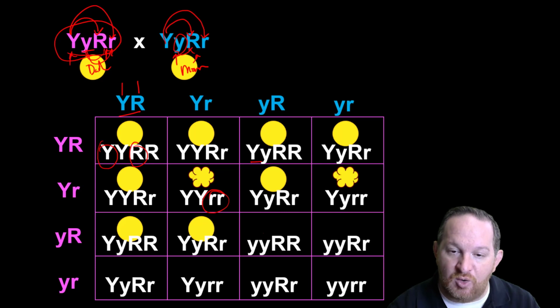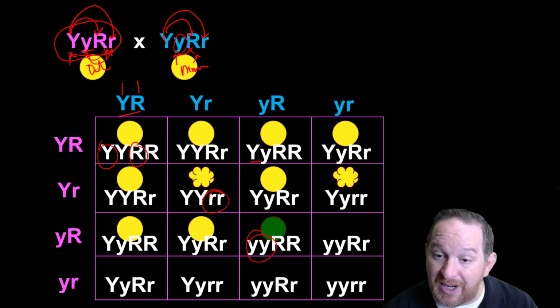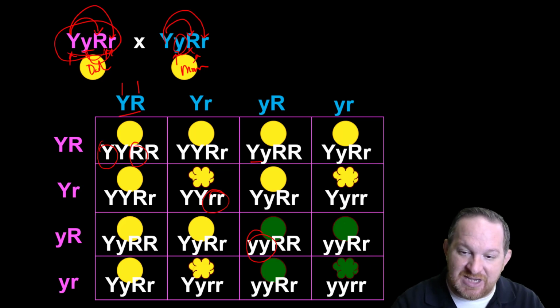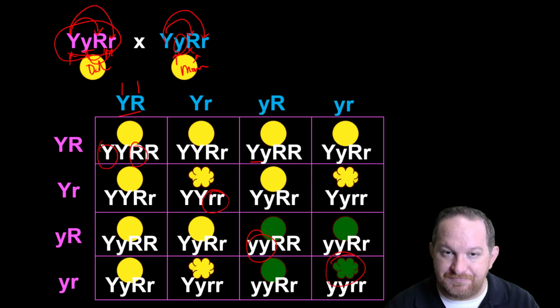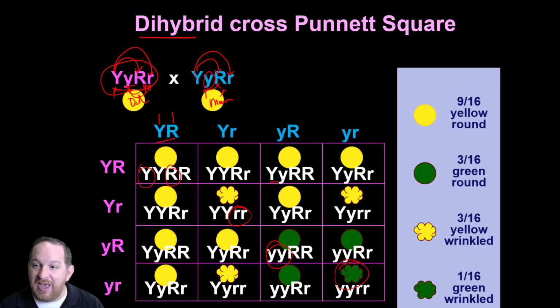And then you can sort of see, oh, now we're getting to here. We got 2 recessive genes for color. That must mean that one is green. Then we get a green, another green round. There we go. And then we sort of finish it out. Notice that the least common would be green and wrinkled. So when you take those and you try to make a phenotypic ratio, what you find is that we've got 9 of those, 3 of those, 3 of those, and 1 of those. So we get the 9 to 3 to 3 to 1 ratio.